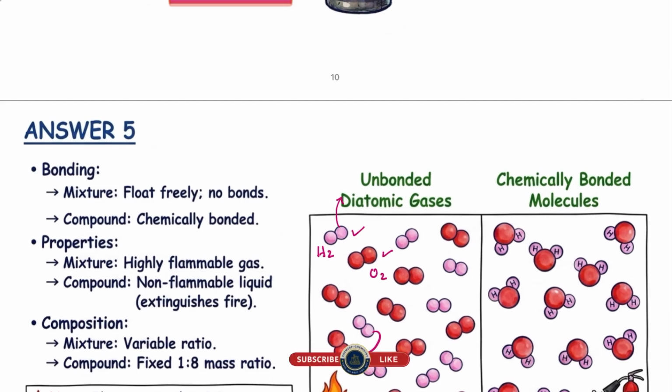So whatever water molecules are present in this container, all water molecules have a fixed stoichiometric ratio. But as a mixture, hydrogen and oxygen without any chemical bond formation have no fixed stoichiometric ratio. So bonding wise, there is no chemical bond formed between the hydrogen and oxygen in a mixture, but in water, one chemical bond forms between the hydrogen and oxygen. Properties: when hydrogen and oxygen are a mixture, they retain their properties. For example, hydrogen is flammable and oxygen supports combustion.